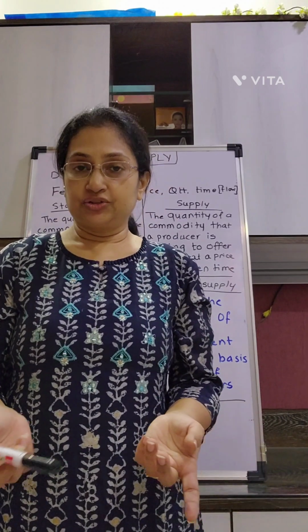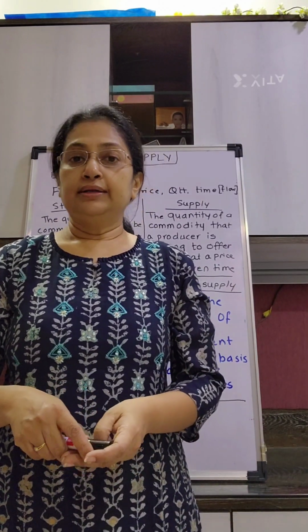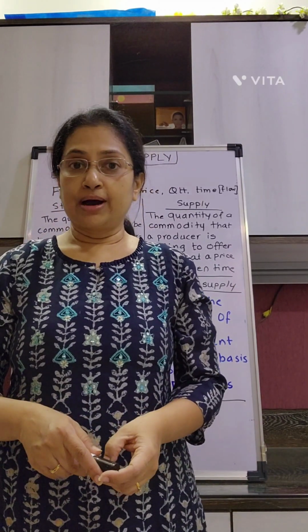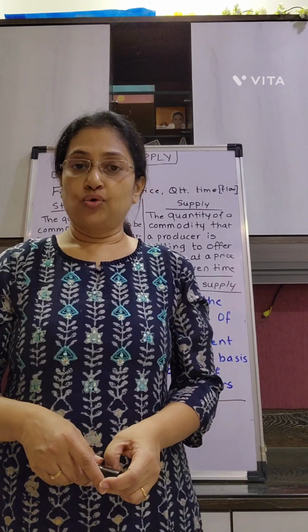So when I say shoe industry, it will comprise Nike, Adidas, Puma, Reebok, and so on. So all such brands of shoes will each be a single firm supplying shoes in the market, and the total supply by all such firms will make a market supply. It is also called aggregate supply.